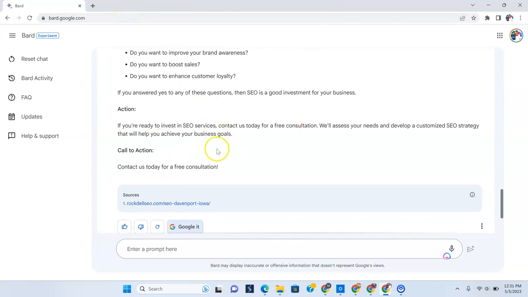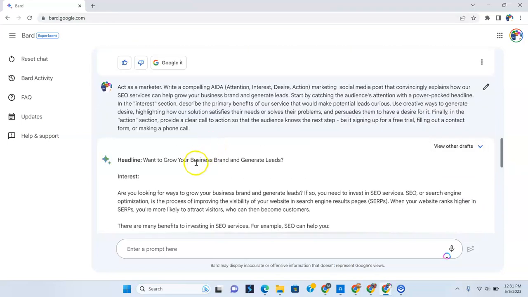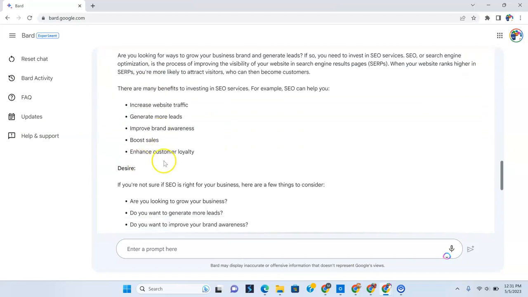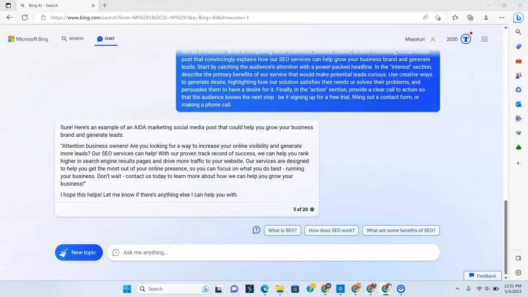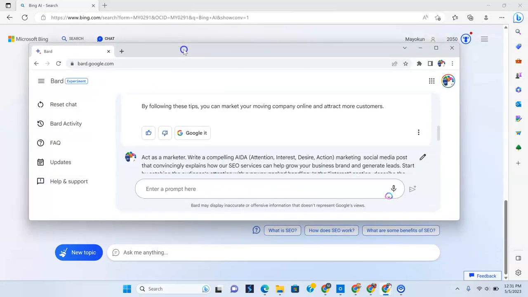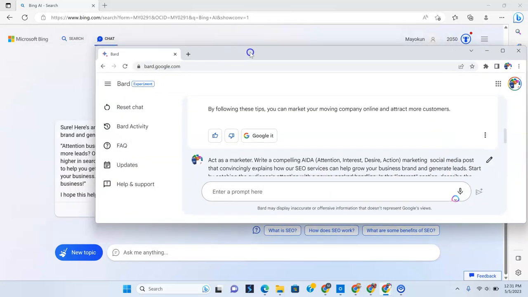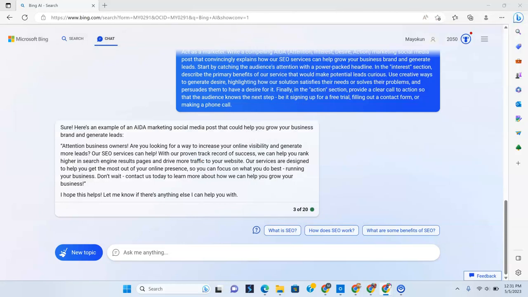Contact us today for free. It actually breaks it down. See, it says headline, interest, desire, action. And again, the psychology behind it is really what matters in this instance. And I'm saying Bard is doing really good compared to Bing in this instance. Now, we do have another one, and this one's a little bit more computer literary based. Woo! And so let's see.